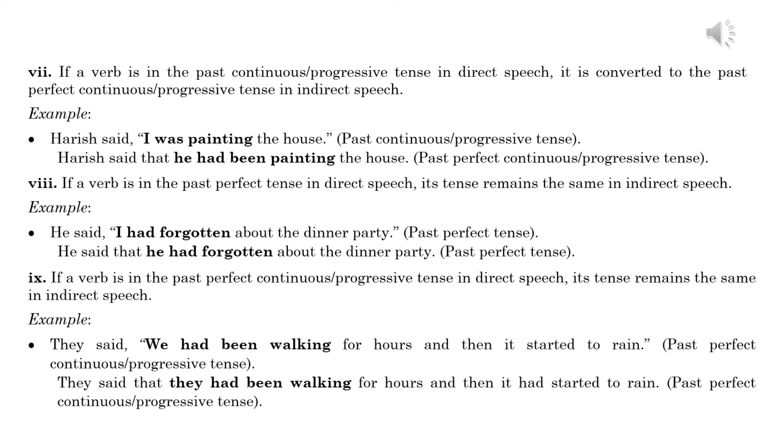9. If a verb is in the past perfect continuous or progressive tense in direct speech, its tense remains the same in indirect speech. Example: They said, "We had been walking for hours and then it started to rain." Past perfect continuous or progressive tense. They said that they had been walking for hours and then it had started to rain. Past perfect continuous or progressive tense.